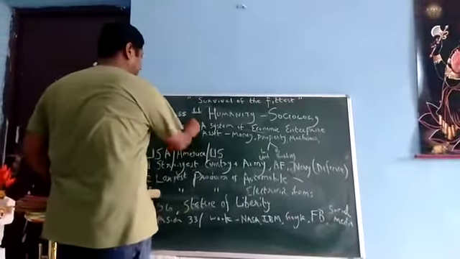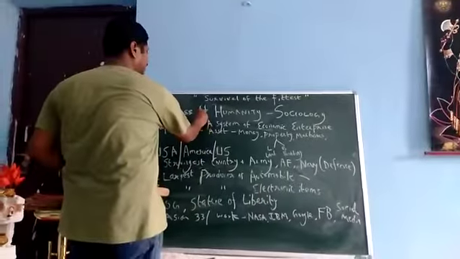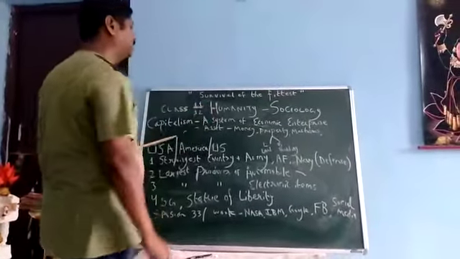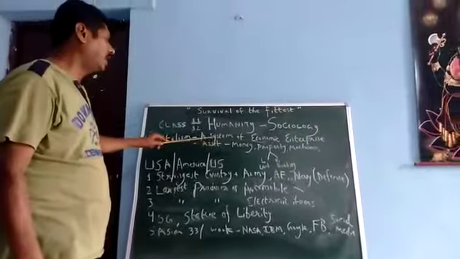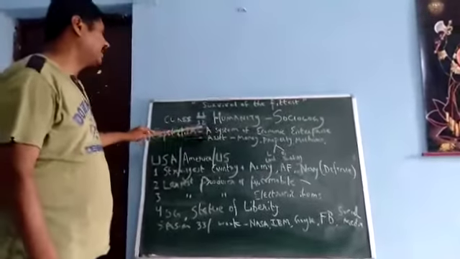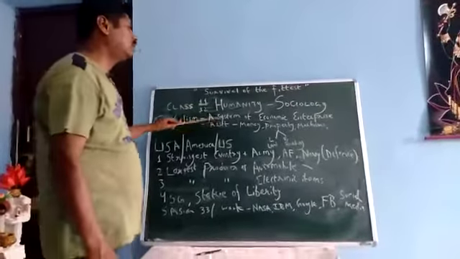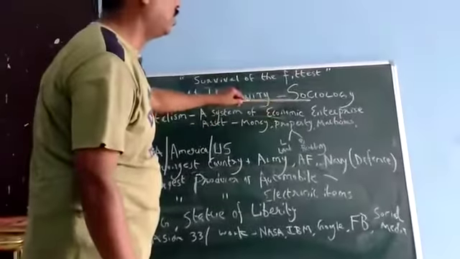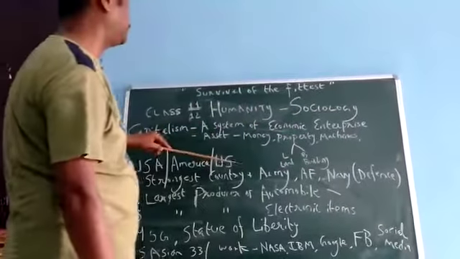Now we are talking of capitalism under sociology, 11th standard humanities, and this chapter is also there in class 12. It is very interesting and easy to understand. Capitalism means a system of economic enterprise.